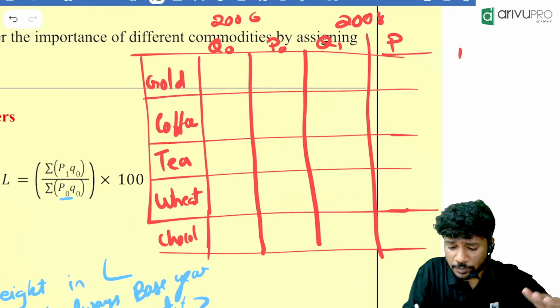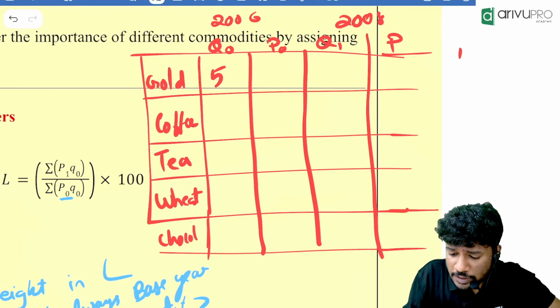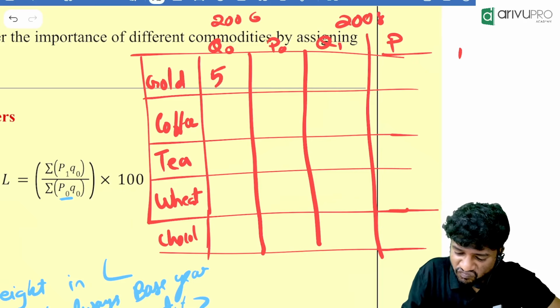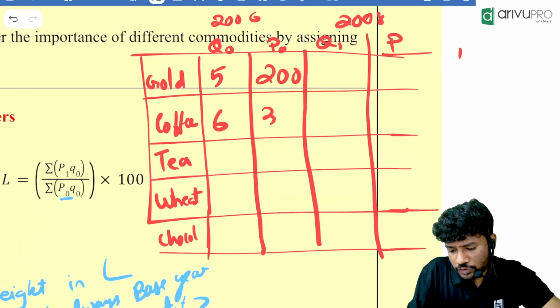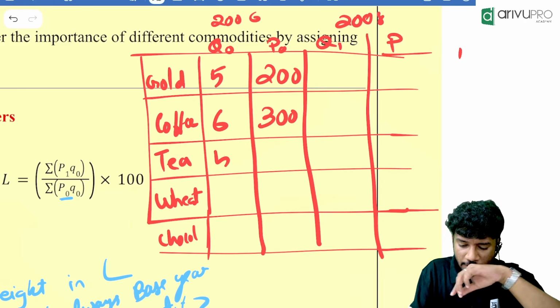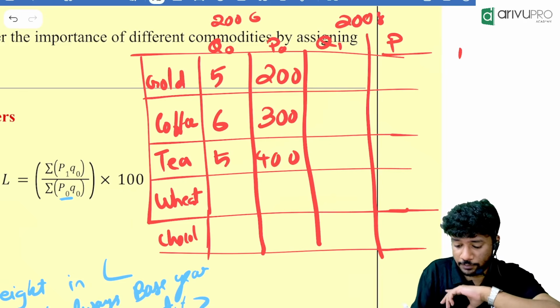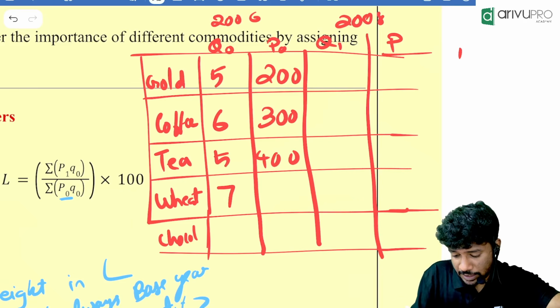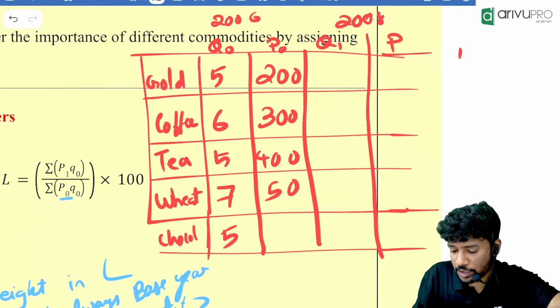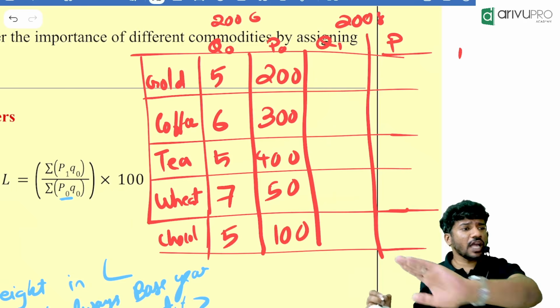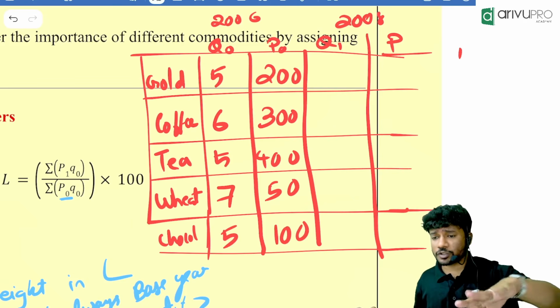So, Q0 for gold let it be 5, then P0 let it be 200. Then coffee let it be 6, and 300. Then tea let it be 5, and 400. Then wheat let it be 7, and 50 rupees. Chocolate let it be 5, then 100 rupees. Random values. Don't think about this much quantity and all.